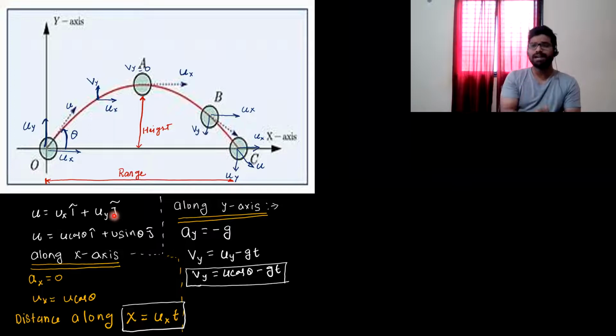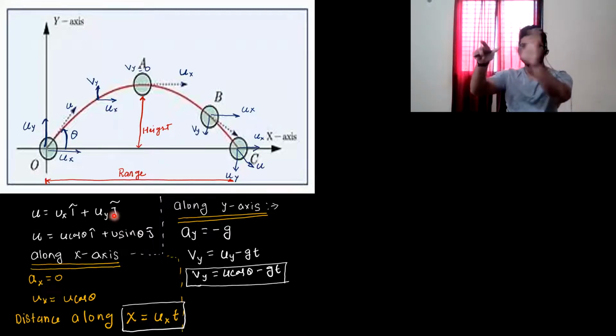And we know that if there is no acceleration in a particular direction, then that velocity will remain constant. Since we have the formula, I guess you know the formula, v is equal to u plus at. If a is 0, then v is equal to u, means the velocity will remain constant throughout the journey.